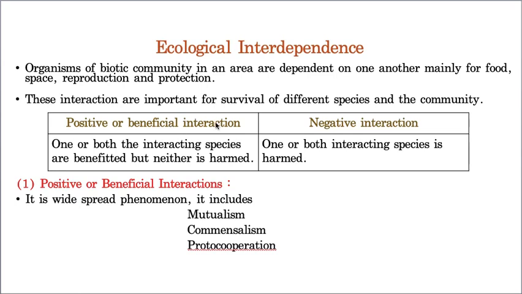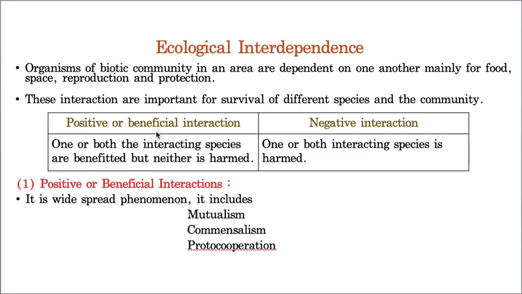Whereas a negative interaction is exactly the opposite of a positive interaction. In this, two organisms participate, and one organism will be harmed while only the other organism will be benefited. So positive means both organisms may be benefited, or one organism will be benefited and the other does not get a benefit but is not harmed either.